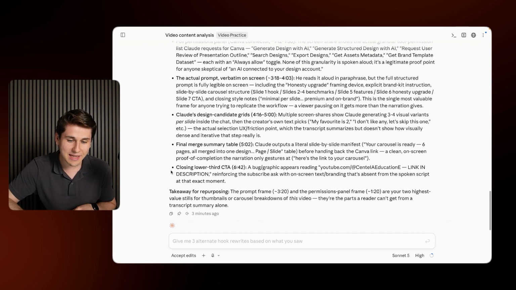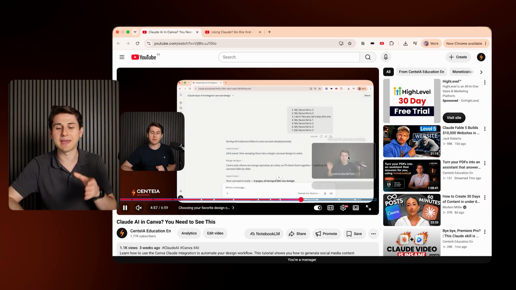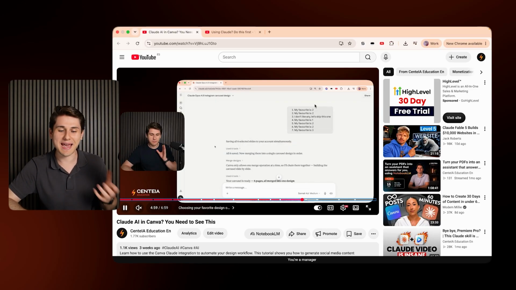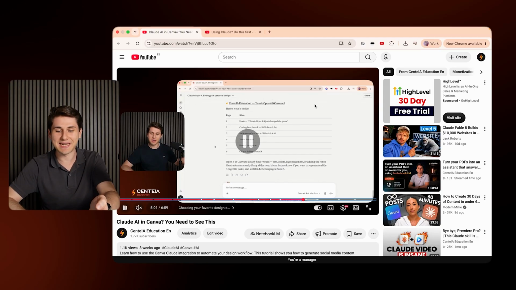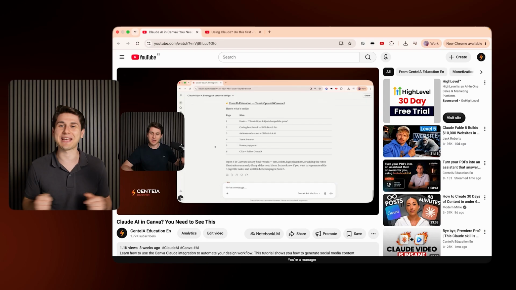And what else? Finally, we have a final merge table on 502. Let's see. Yep, here we go. Here I'm picking all the options that I liked in the video, and I'm giving my final selection in a table, as you can see, of everything that I picked. Incredible, guys. Now let's go check out the second practice.